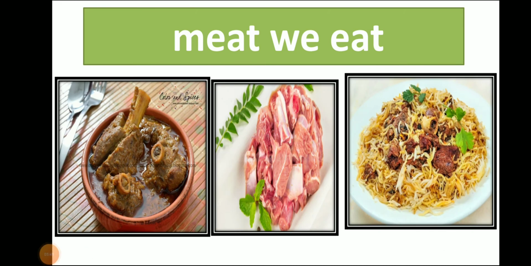Then we learn that we get meat from animals like cow, goat, sheep and buffalo. So when our mother makes some dishes from meat, mostly we use meat of cow, buffalo, sheep or goat. So we are not eating other animals' meat. In other countries, foreign countries, they use every animal's meat, but in our country we do not use every animal's meat.